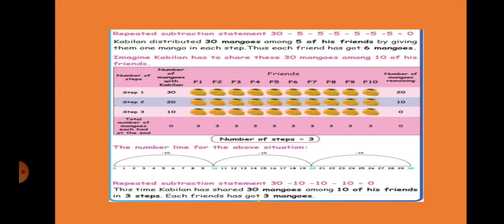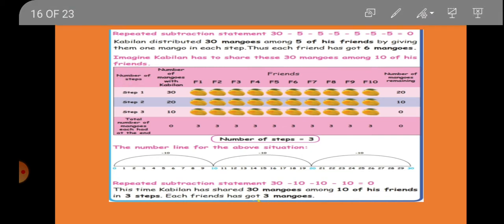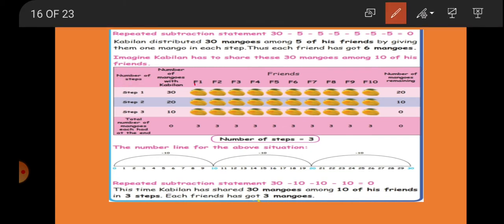Kabilan distributed 30 mangoes among 5 of his friends by giving them 1 mango in each step. Thus each friend has got 6 mangoes. Now imagine Kabilan has to share these 30 mangoes among 10 of his friends. Now how many friends are there? 10 friends are there. So friend 1, 2, 3, 4, 5, till 10.